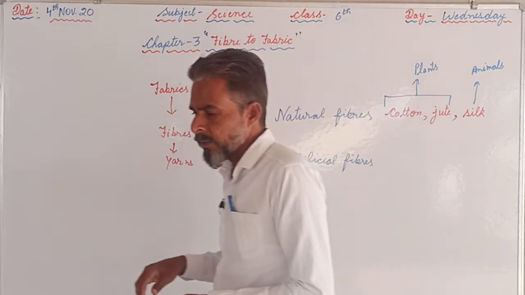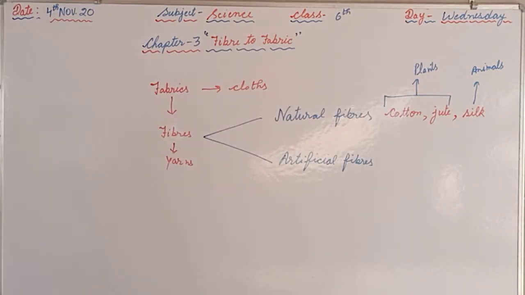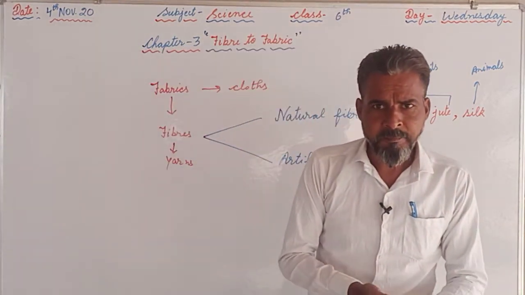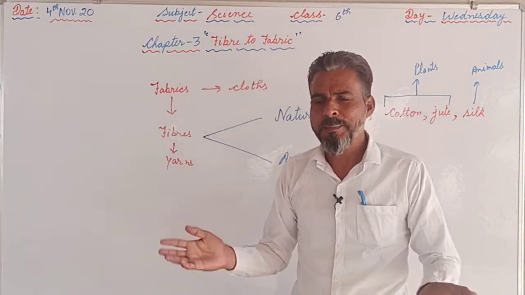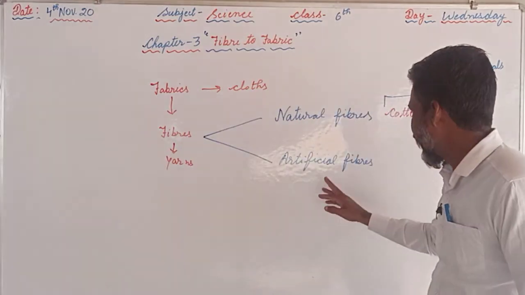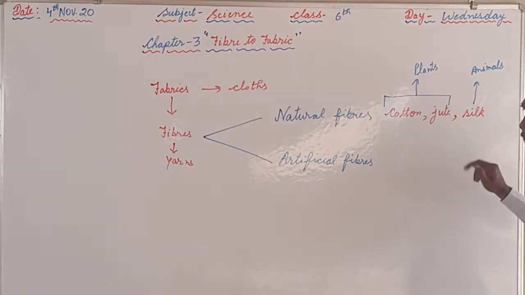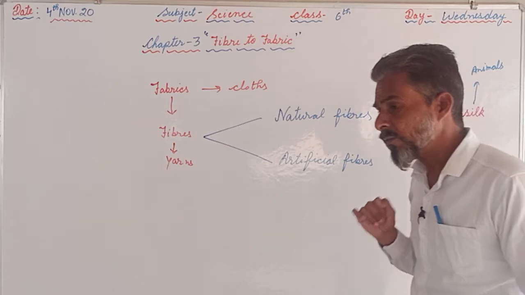So the fibers we are getting from animals or plants are known as natural fibers, and the fibers which we prepare artificially from chemicals are known as artificial fibers. Silk is produced by the silkworm.